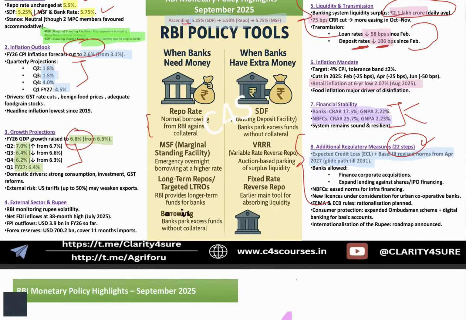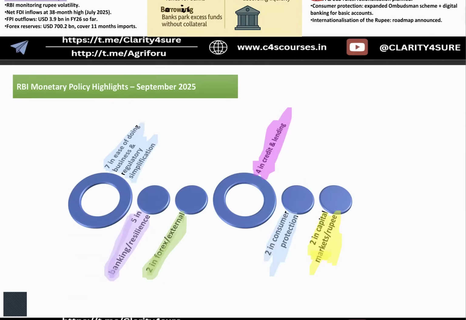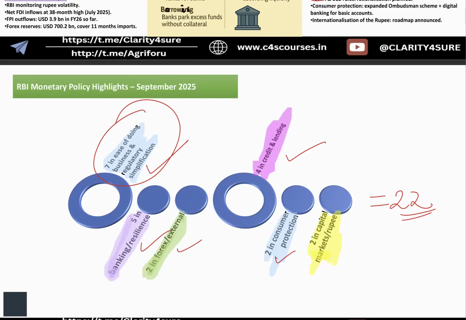We'll see in a nutshell that these 22 steps fall under these categories. The maximum attention is on seven steps in ease of doing business and regulatory simplification, five in banking and resilience, two in forex, four in credit and rating, two in consumer protection, two in capital and market exposure. Now, there is no need to individually read all the 22.